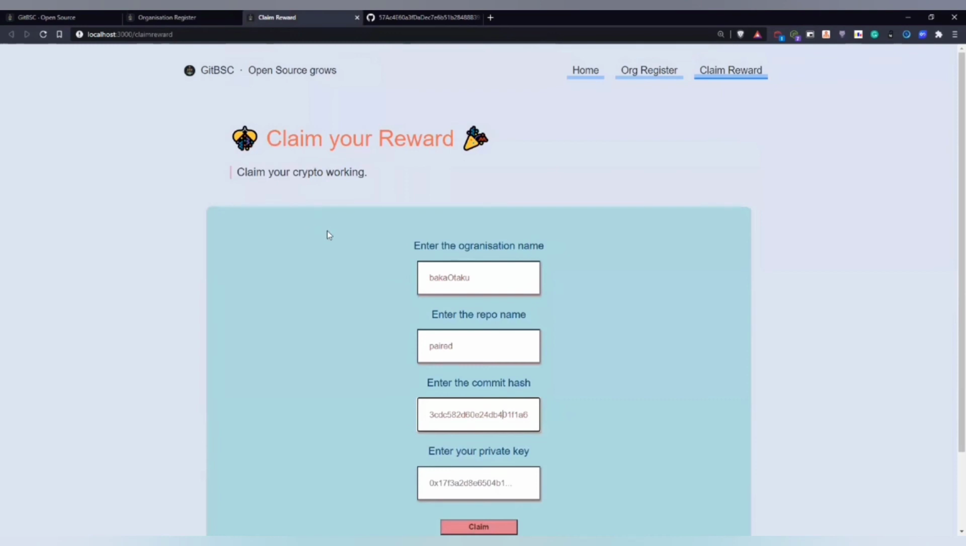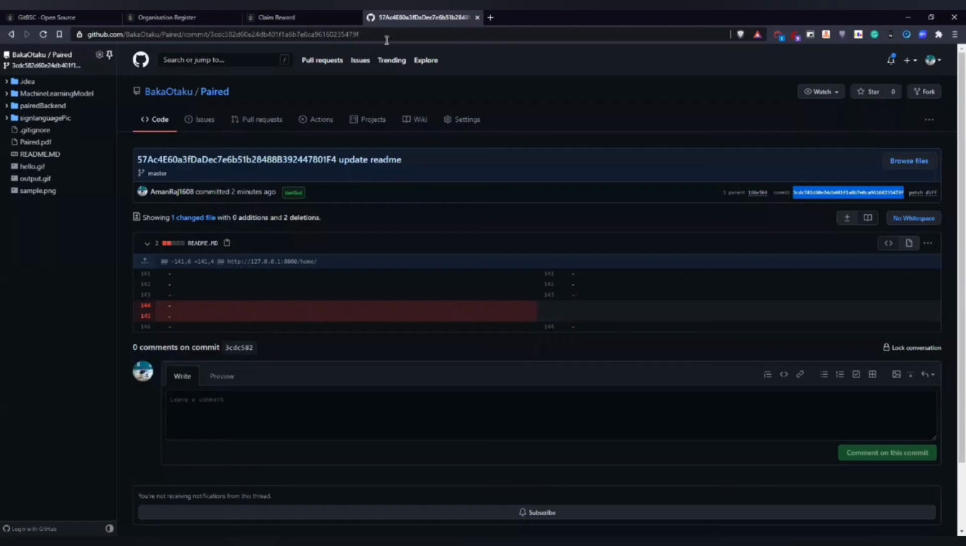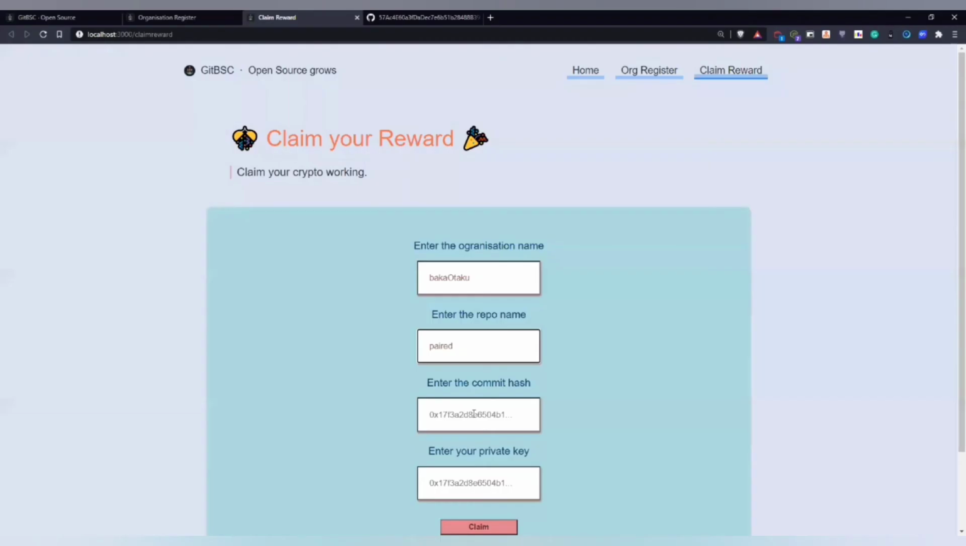Now let us say I'm a hacker and I have contributed to the repo. I will enter the organization's name, Baka Otaku. I will enter the repo name paired. I will fetch the commit hash from the repo which I've contributed to. Now I will just enter my private key.